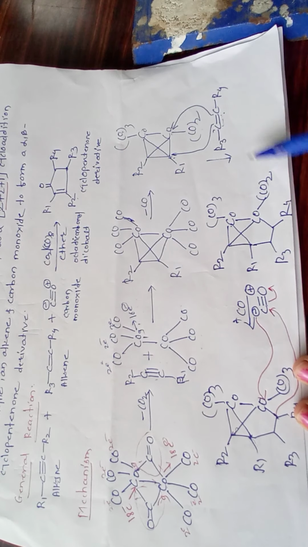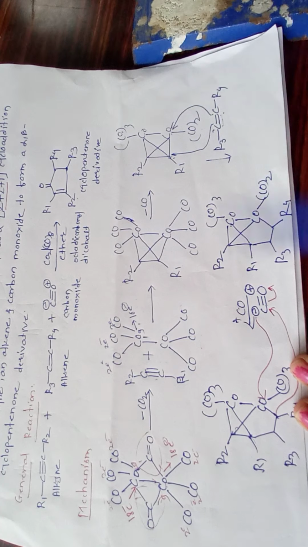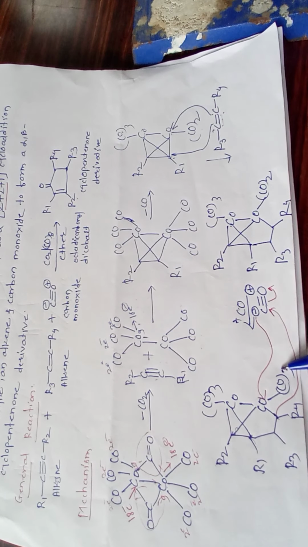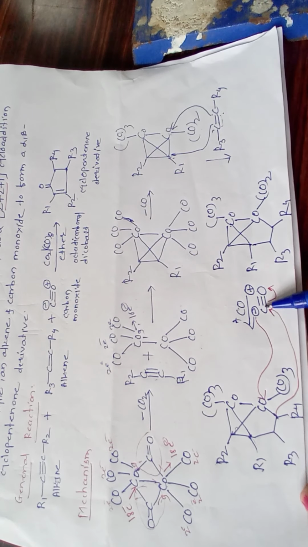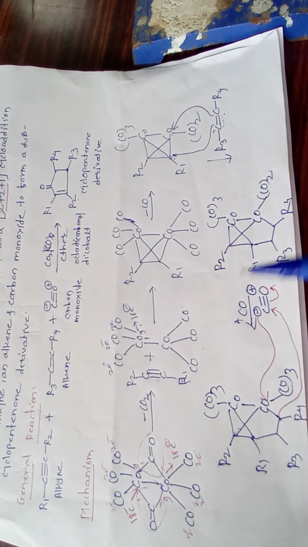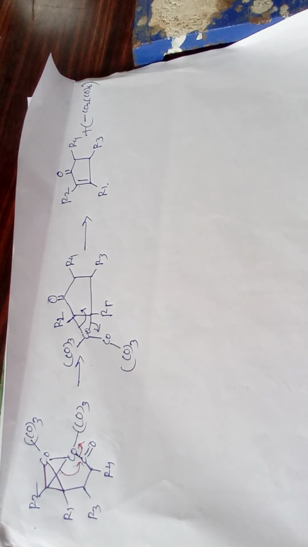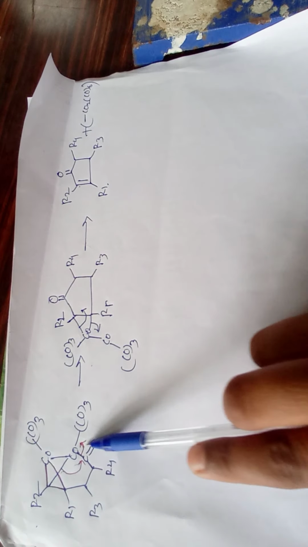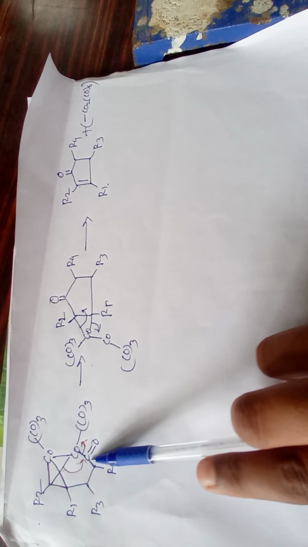Again one CO is removed and CO is added here, forming Co(CO)3 again. The carbon monoxide is added here. There is a negative charge on this cobalt, so this bond shifts onto this carbon and this bond shifts onto the oxygen atom, stabilizing the positive charge over the oxygen. So the carbonyl is formed, and in the next step this carbonyl is inserted here.